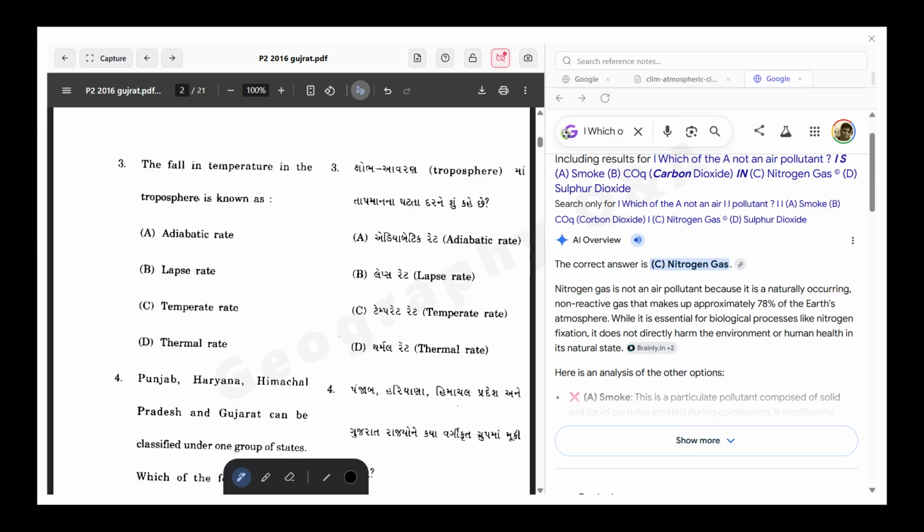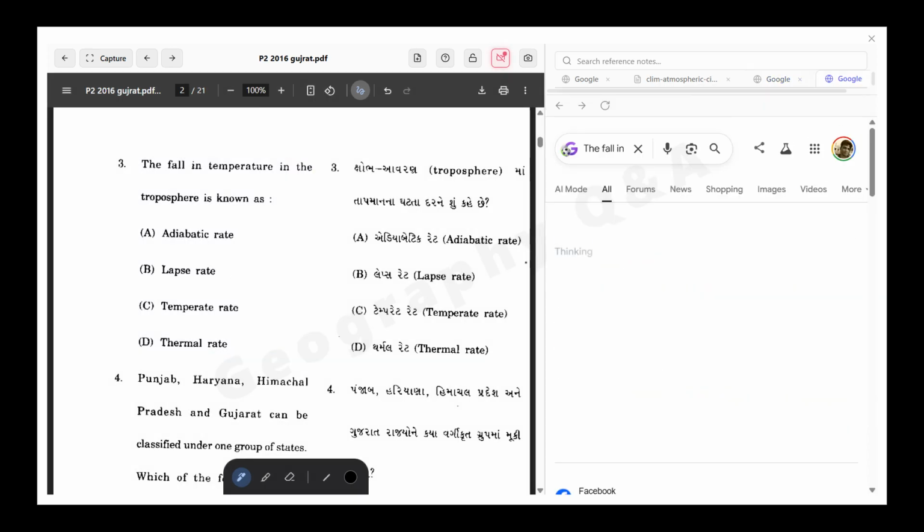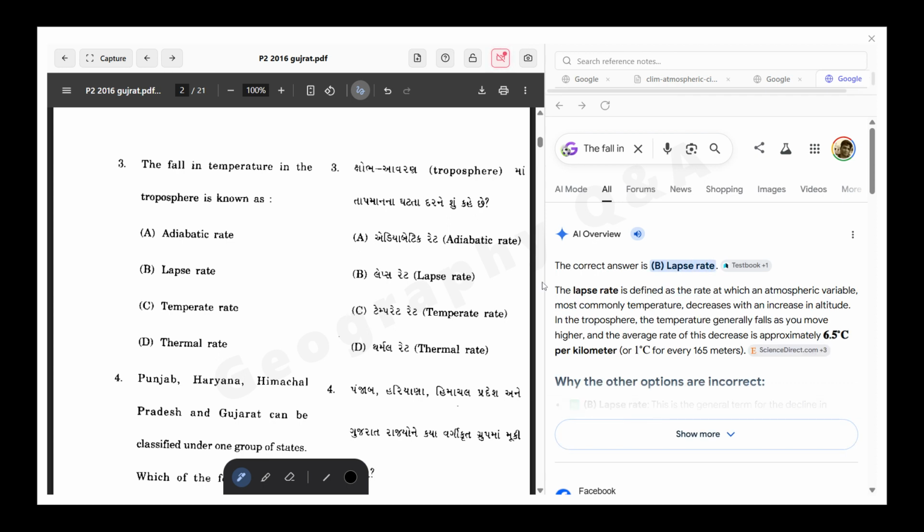Now coming to the next question: the fall in atmospheric temperature is known as the adiabatic lapse rate, temperature rate, or thermal rate. So the adiabatic lapse rate should be the correct answer. Let's see what the correct answer is as per the knowledge base from the internet. The lapse rate is the correct answer.